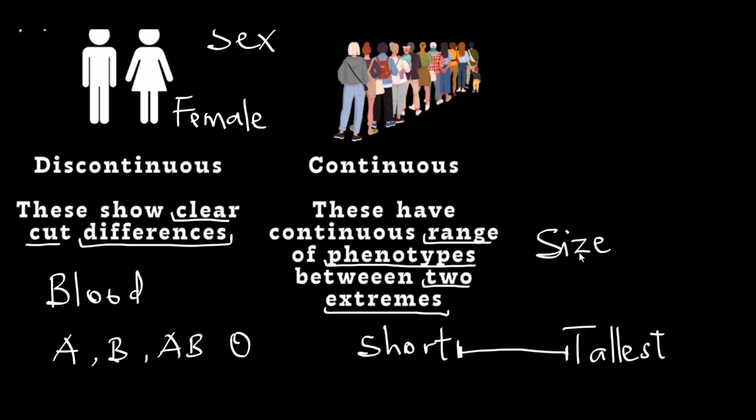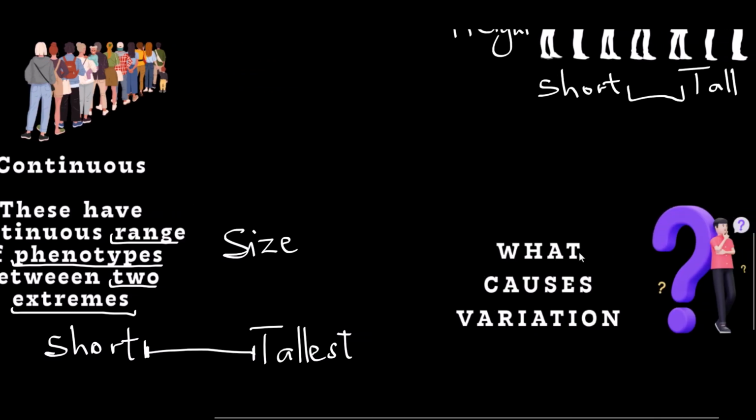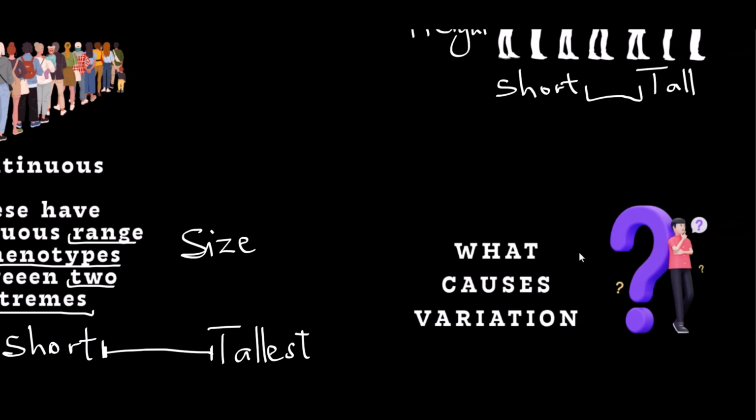Now that we've seen what variation is and the types of variation, the question is, what actually causes variation? That will be discussed in our next lesson.